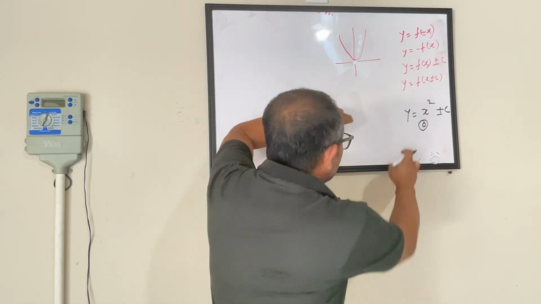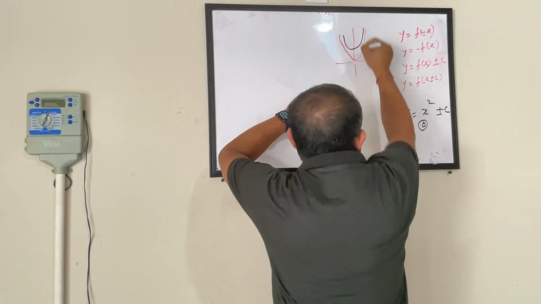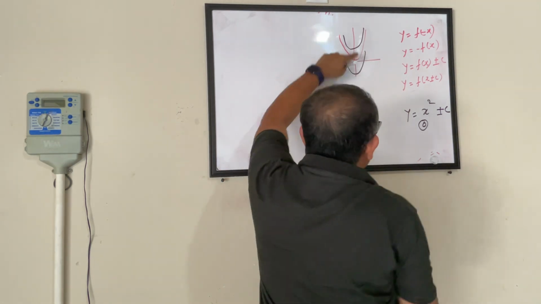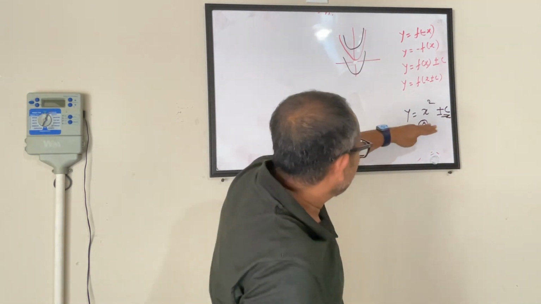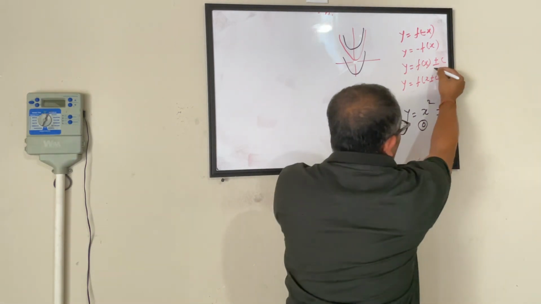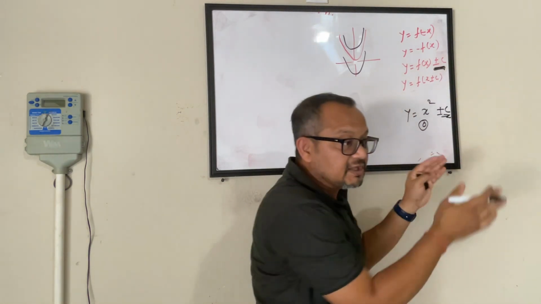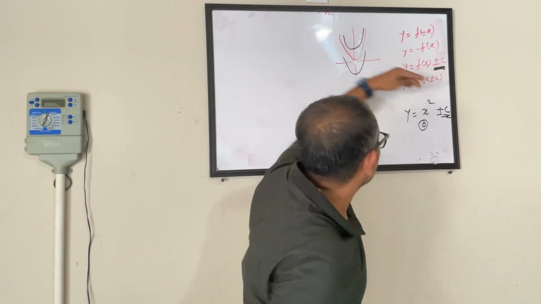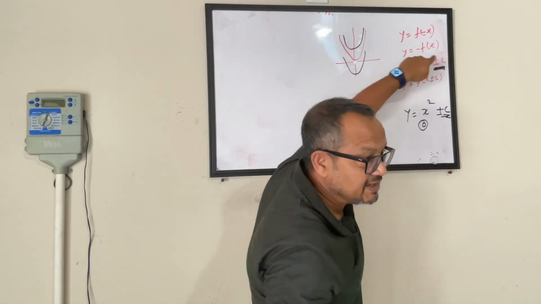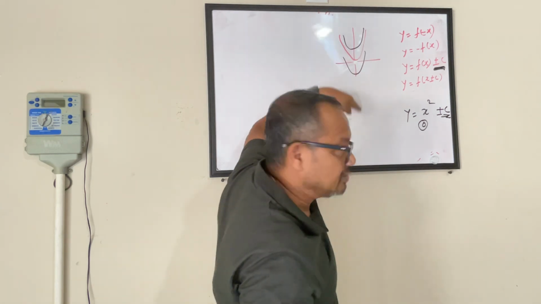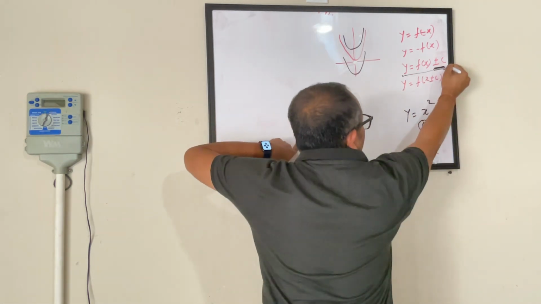So basically this makes your parabola move up or down by this many points. When you are adding something outside the function, if it is plus, it moves y up because the value of y is getting added here. From 0 it moves up or down. So this is a straight scenario.